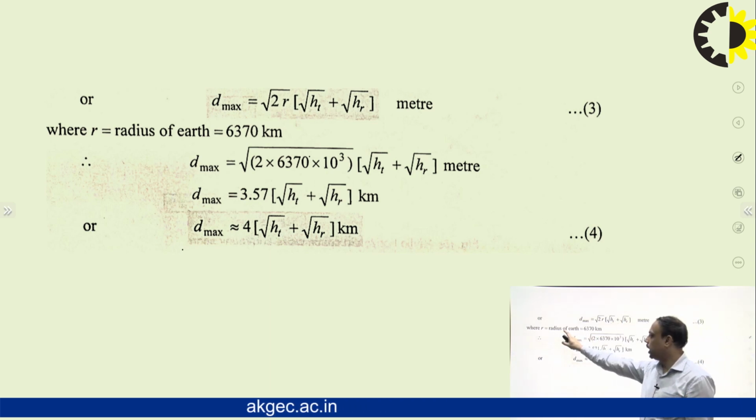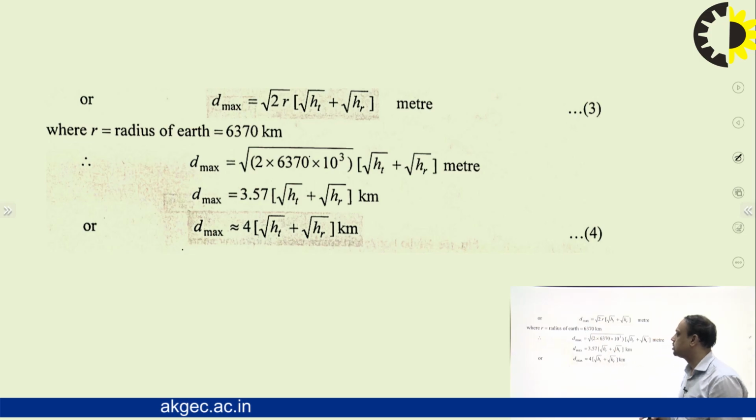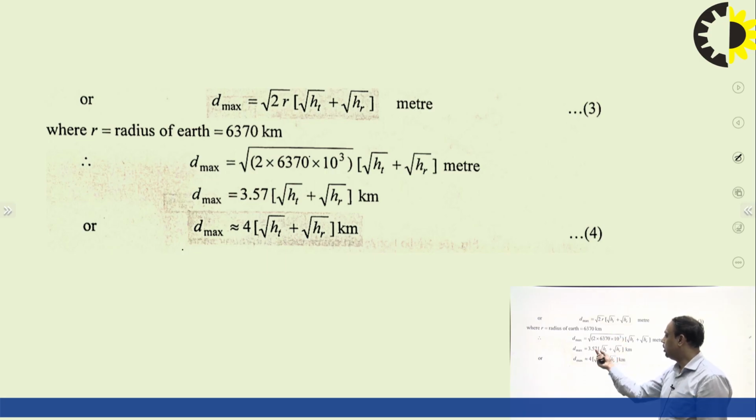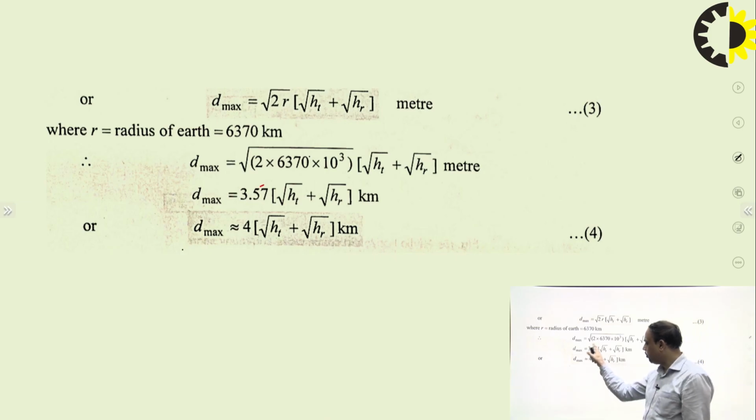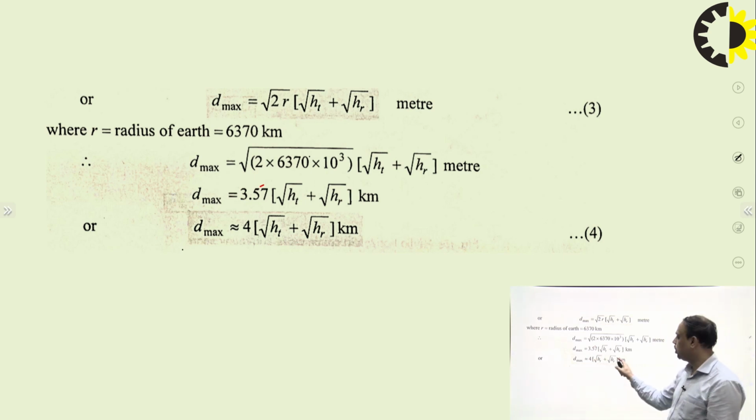If we write the value of Earth's radius, 6,370, and solve and take the square root, we get a value of 3.57. Again we convert it from meters into kilometers. So d max is equal to 3.57 times (square root of ht plus square root of hr), and if we approximate this value, it is approximately equal to 4. Then d max is equal to 4 times (square root of ht plus square root of hr), where ht is the transmitting antenna height and hr is the receiving antenna height.